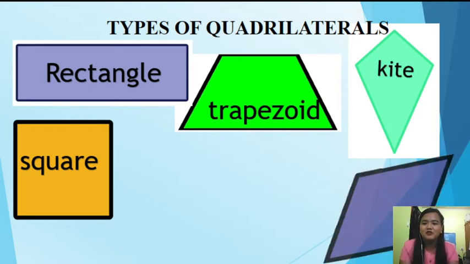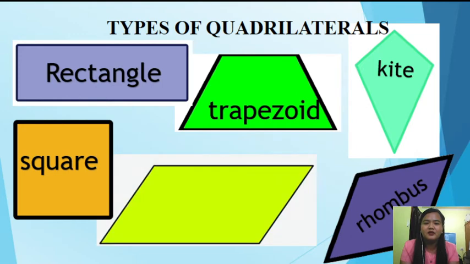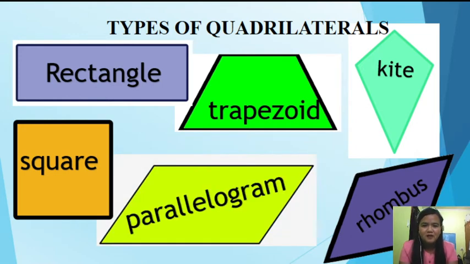Very good. How about this one? A diamond also? No, this is a rhombus. And then another shape, what do you call this one? Yes, very good. It is a parallelogram. So we have different types of quadrilaterals. We have the rectangle, square, trapezoid, kite, rhombus, and parallelogram.